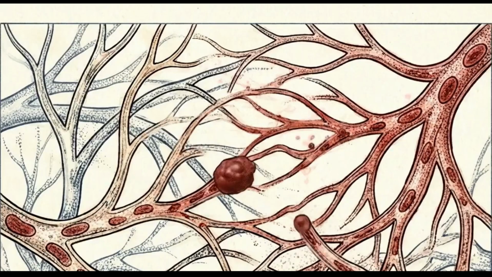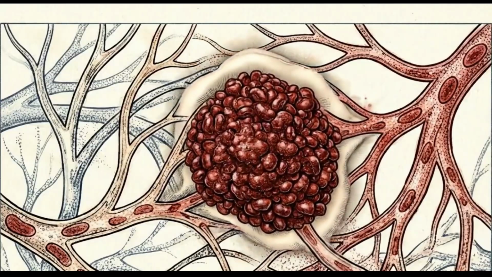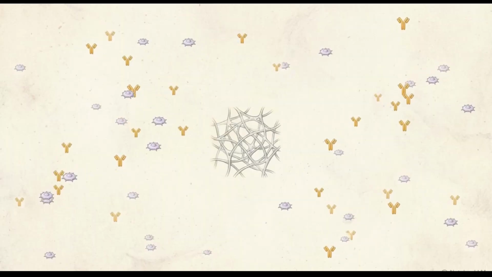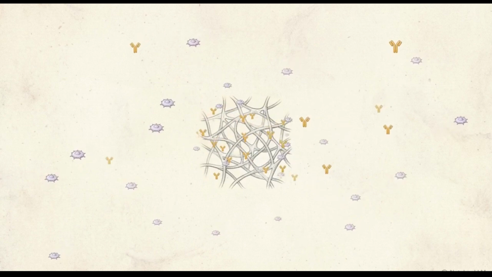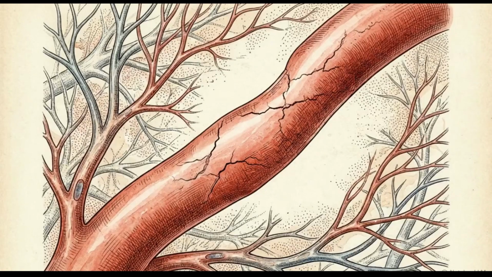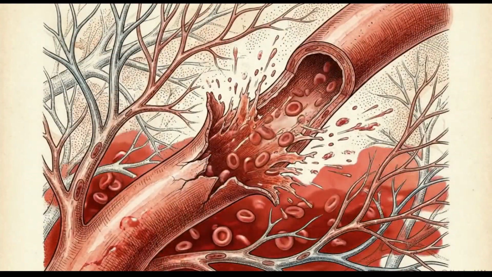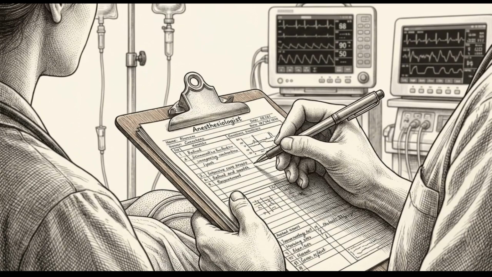Observe the physiological paradox at the core of this disorder. Widespread microthrombi rapidly form and occlude small vessels, causing severe acute organ dysfunction. Meanwhile, the rapid consumption of platelets and clotting factors leaves the patient completely unable to form effective hemostatic clots. As a result of this depletion, the patient will massively hemorrhage from surgical sites, mucosal surfaces, and venipuncture simultaneously. Anticipating this phase-based progression in the perioperative setting is the only reliable method to interrupt the cycle before the patient